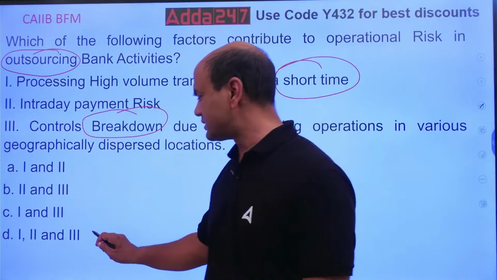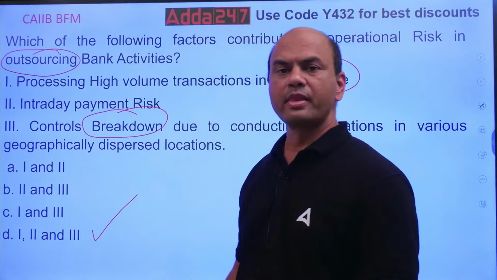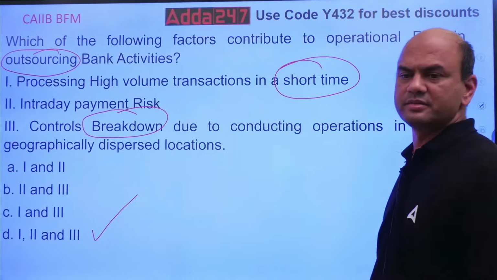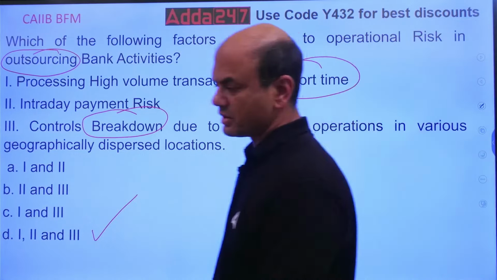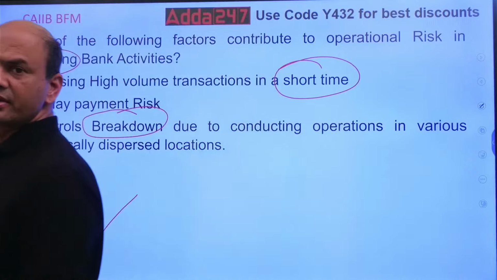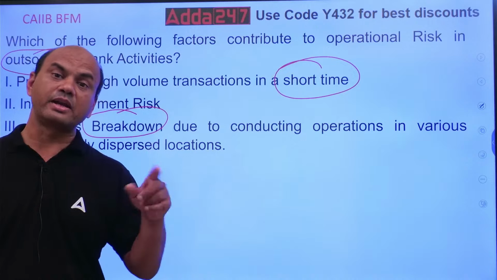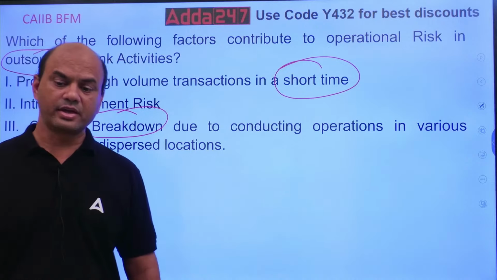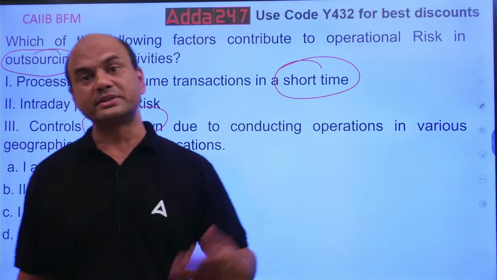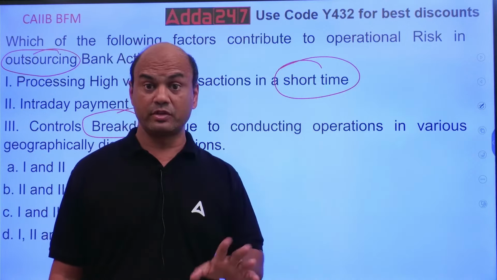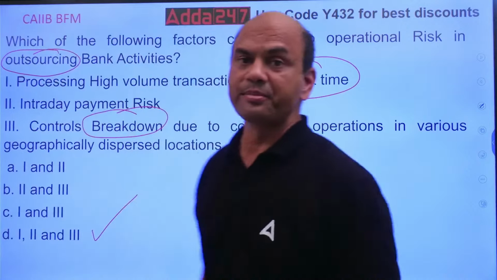So the answer is 1, 2 and 3. All the three, because these are all related to operations. And whenever you are transferring the job to anyone else, you don't know. In that case, you have to be very clear about the tax. Okay, it shouldn't happen that you pass on the job and that other person is doing it at his wish and will. Not allowed. Okay, got it?